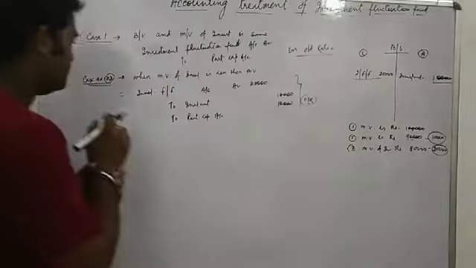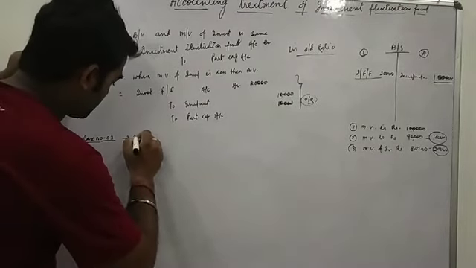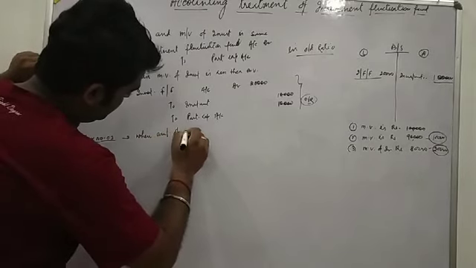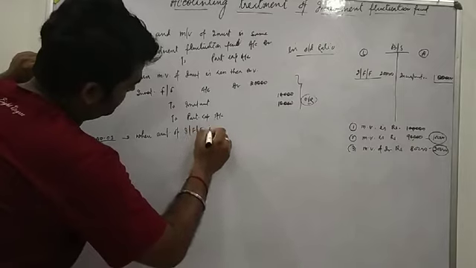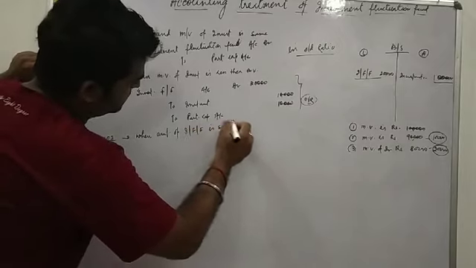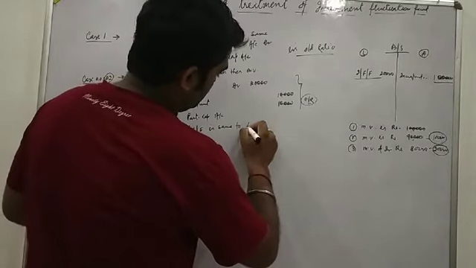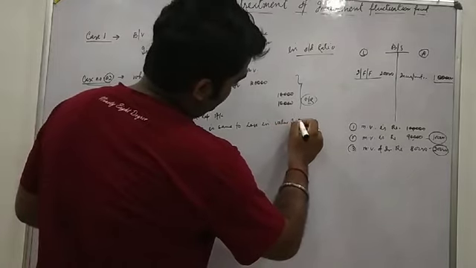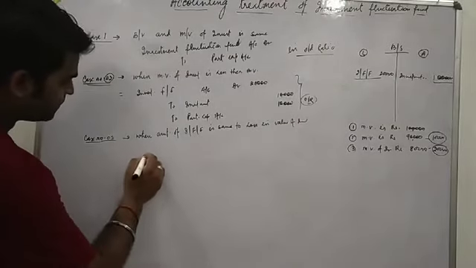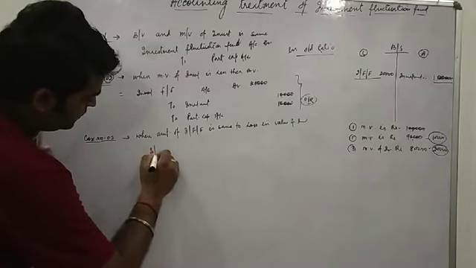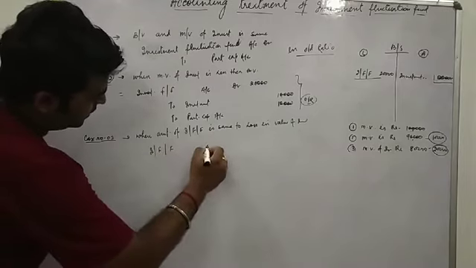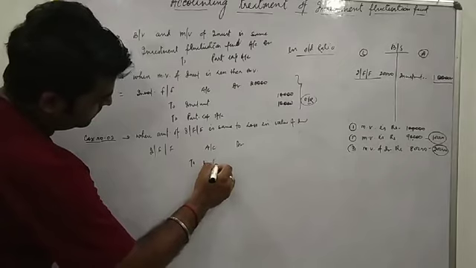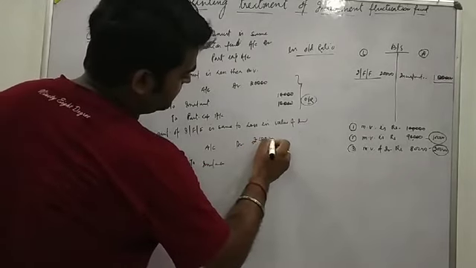What entry will be done? Case number 3. When the amount of investment fluctuation fund is the same as the loss in the value of investment, then the entry will be investment fluctuation fund account debit to investment, amount 20,000.